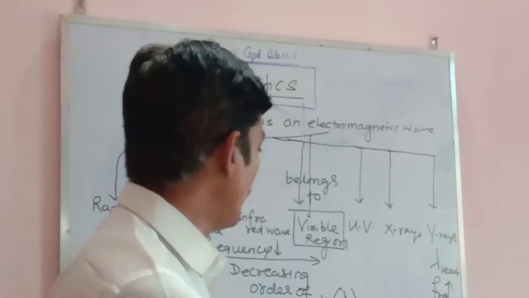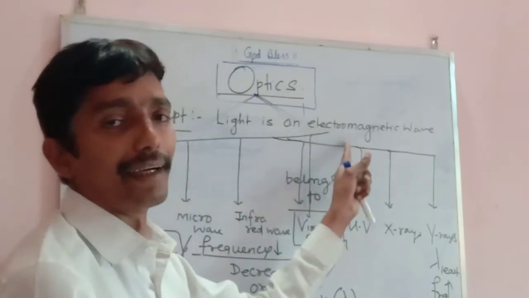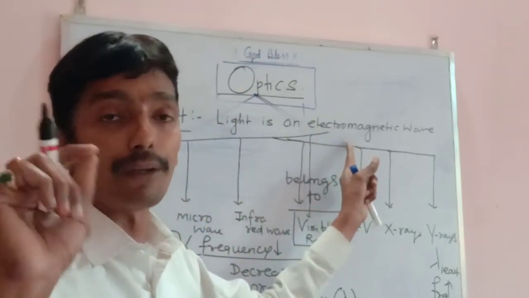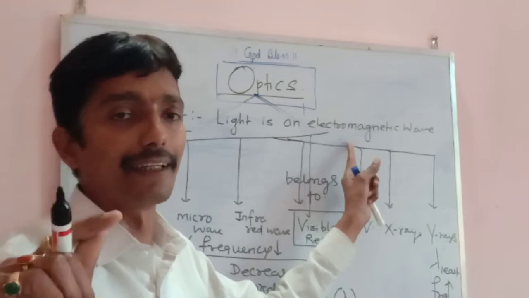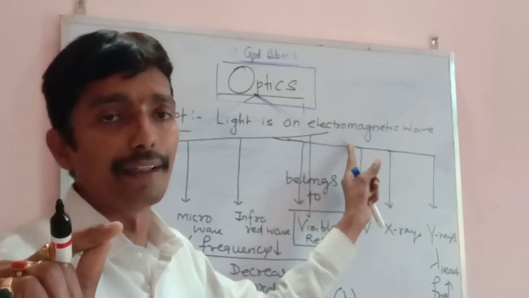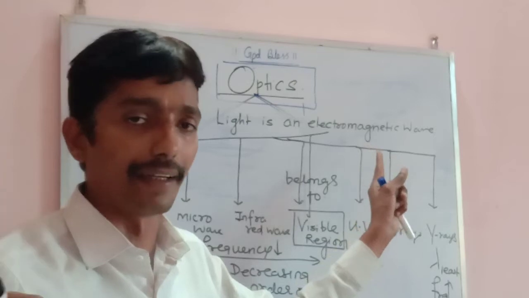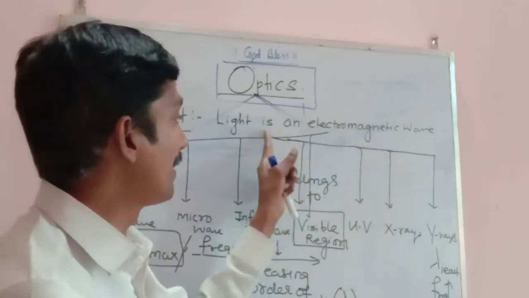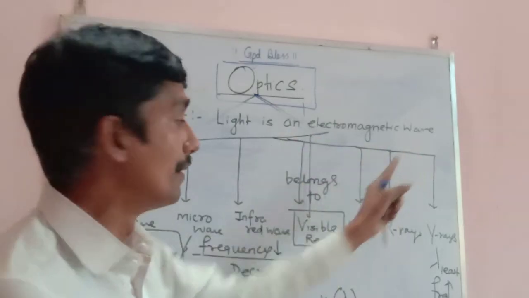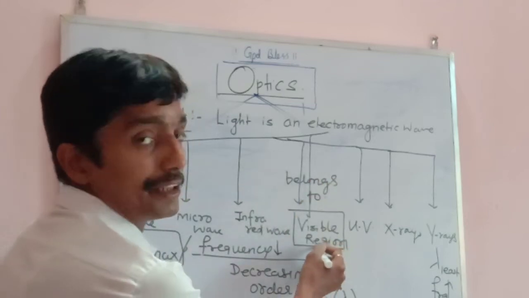So now, if light is an electromagnetic wave, what is the right answer for what light is? From here, the 12th standard kids should take care. Don't say only that light is an electromagnetic wave. The right answer is that light is an electromagnetic wave belonging to the visible region.